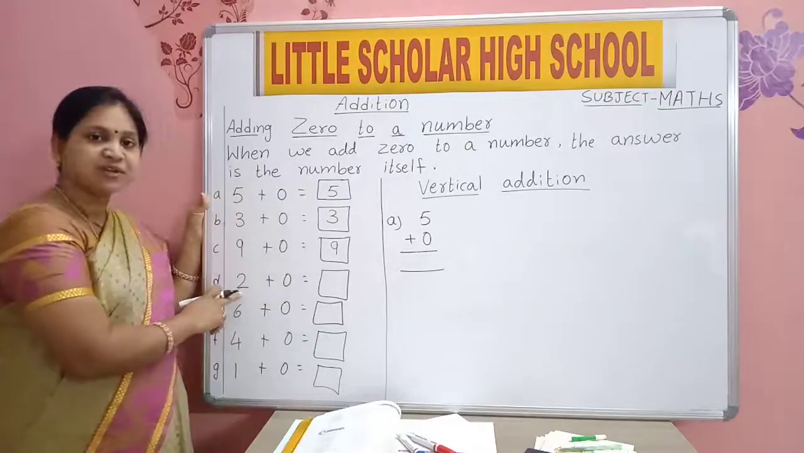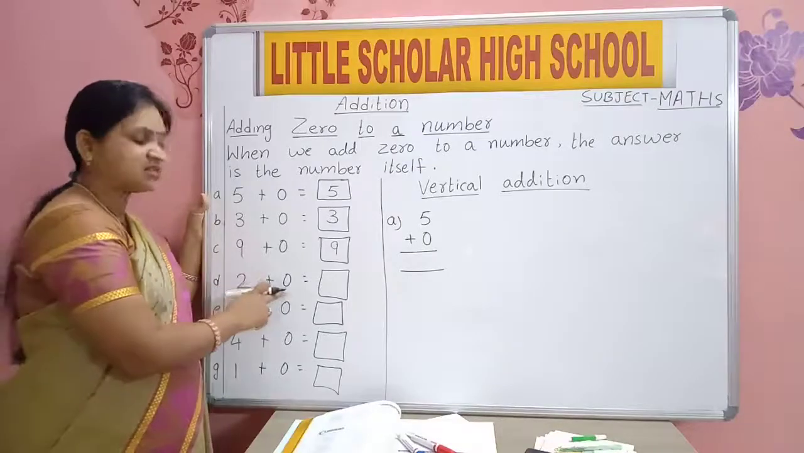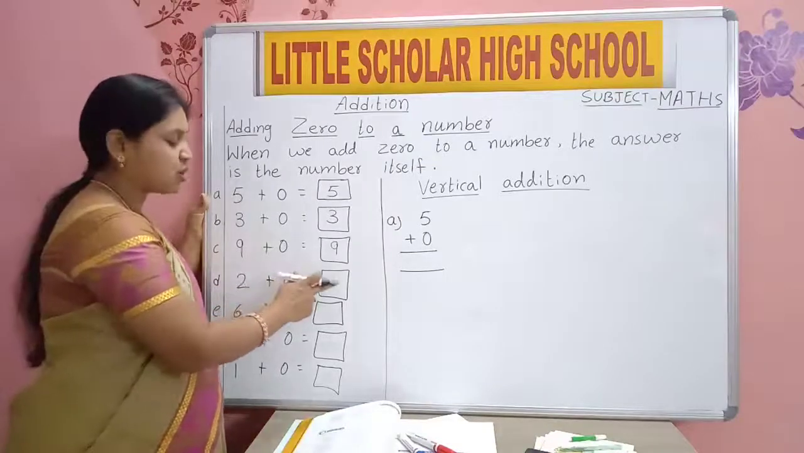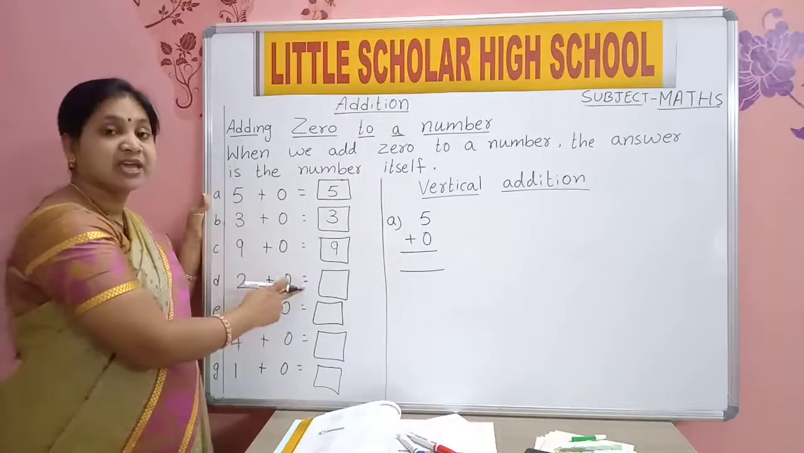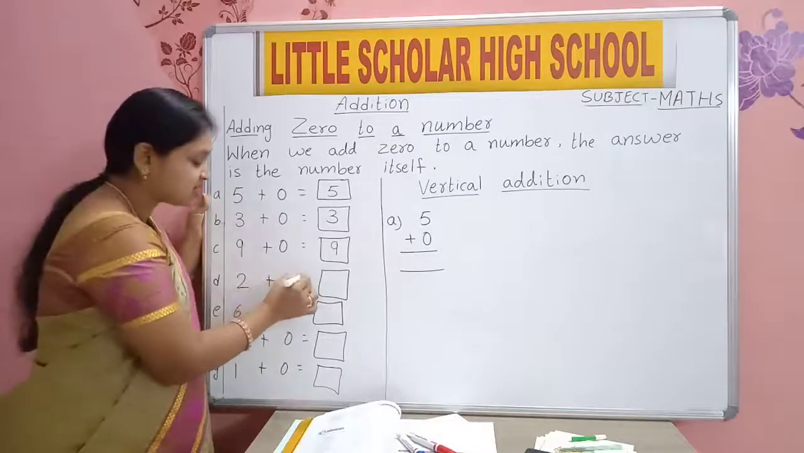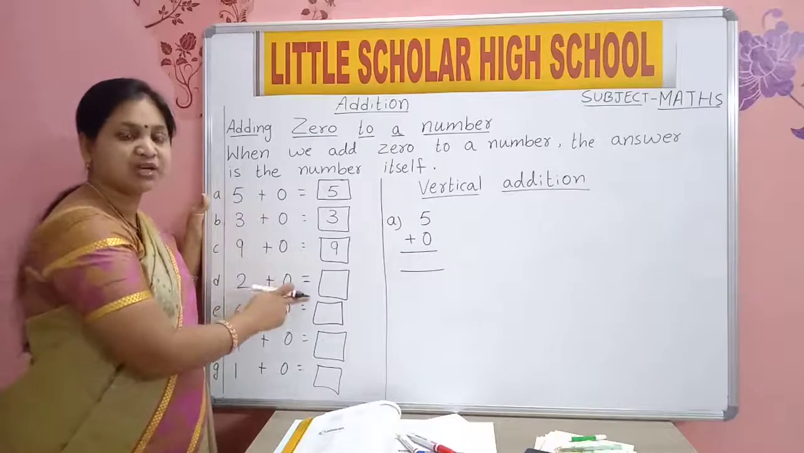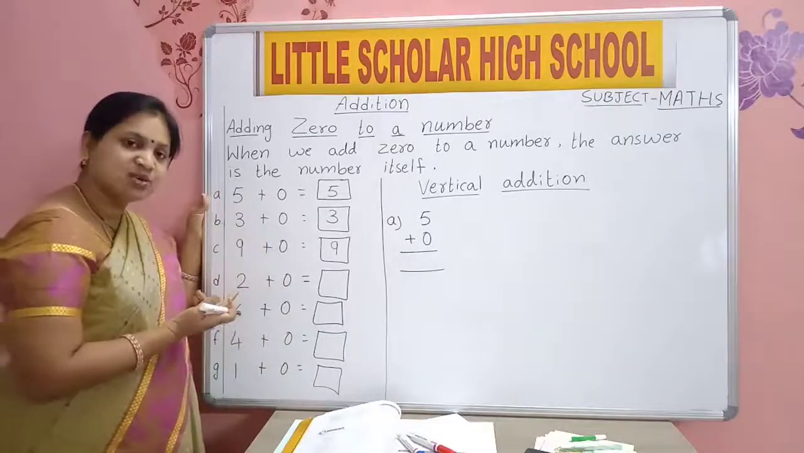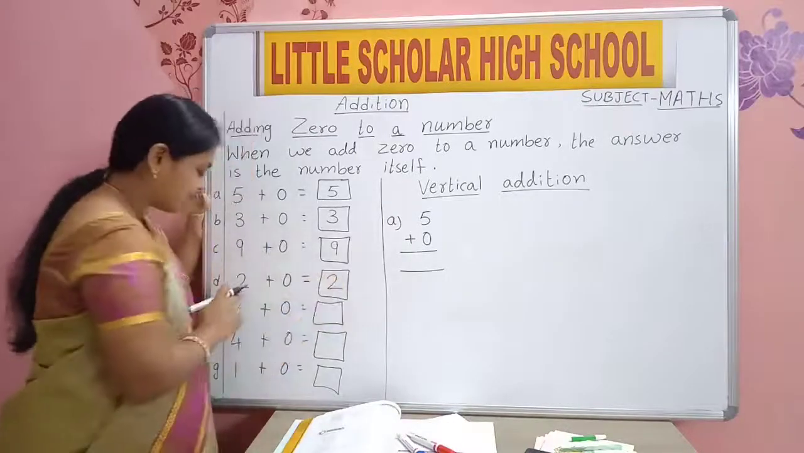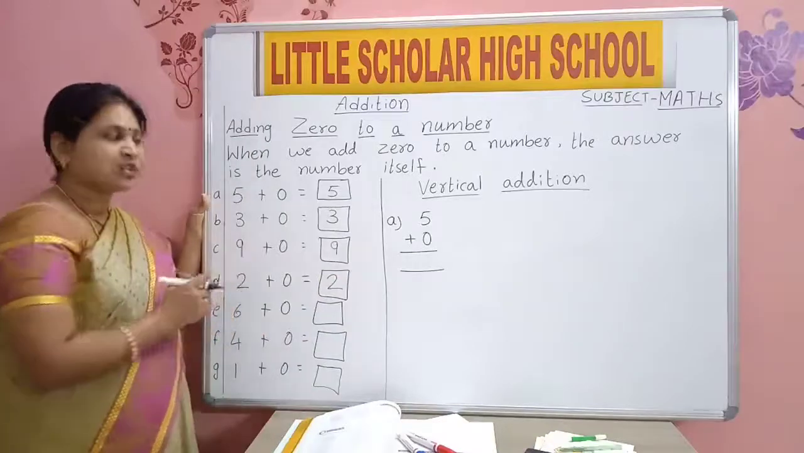Now read out this question. 2 plus 0 is equal to how much? Which sign is this? Equal to sign. So 2 plus 0 equal to how much? 2 plus 0 will be 2 only. Number itself. Yes, you are writing.